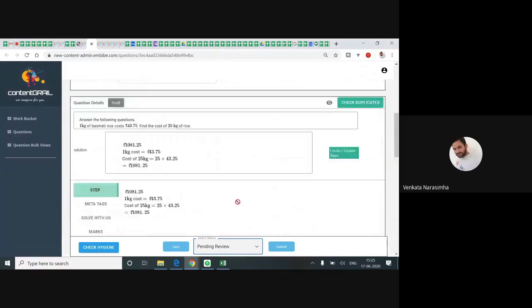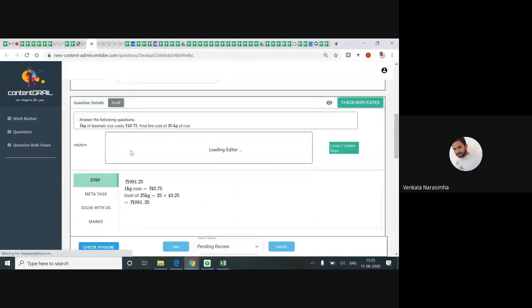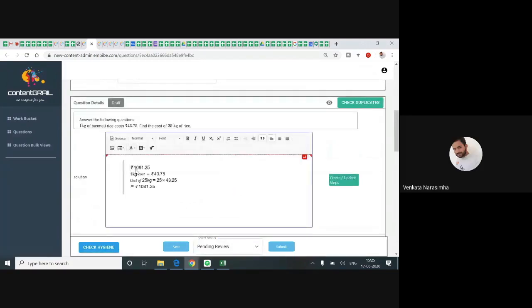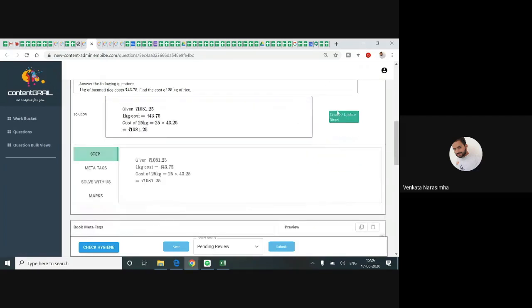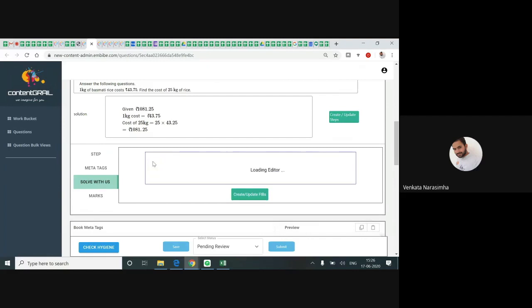You understand? So here you need to provide the explanation. For example, I'll tell you one more thing. Given, I wrote. I click on create or update steps. It gets updated in the step, but it doesn't get updated in solve with us. Solve with us means nothing will show.